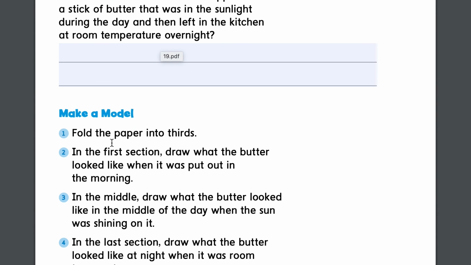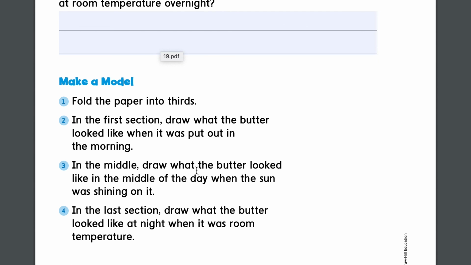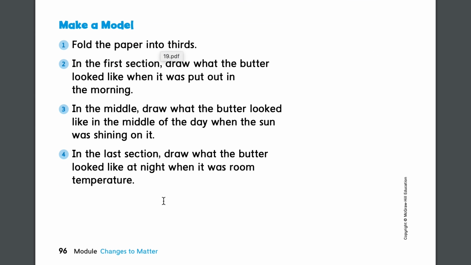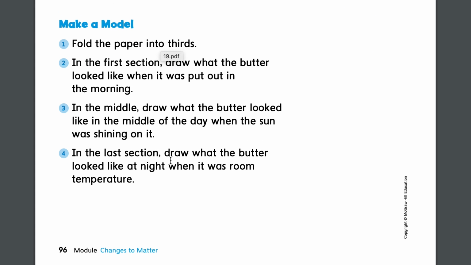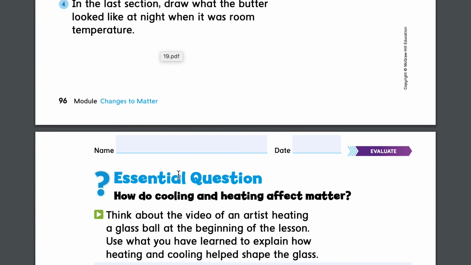So to do this, you would fold paper into thirds. In the first section, draw what the butter looked like when it was put out in the morning. In the middle, draw what the butter looked like in the middle of the day when the sun was shining on it. And in the last section, draw what the butter looked like at night when it was at room temperature.